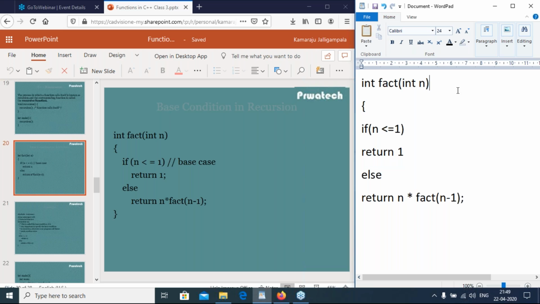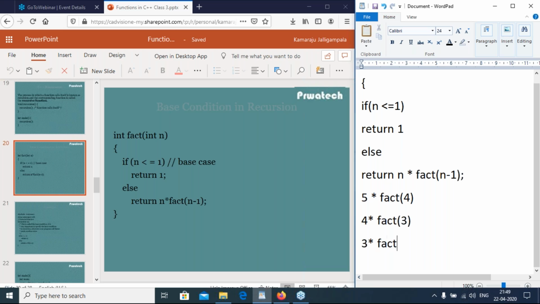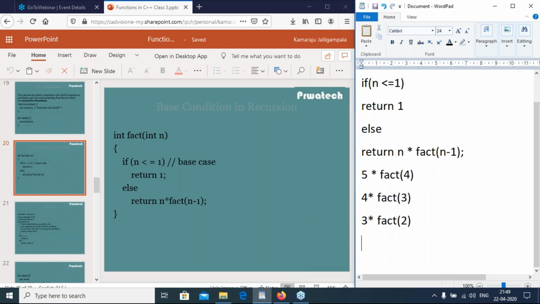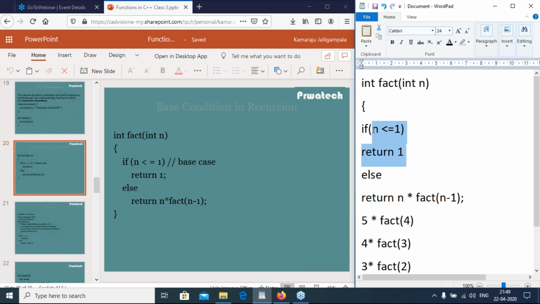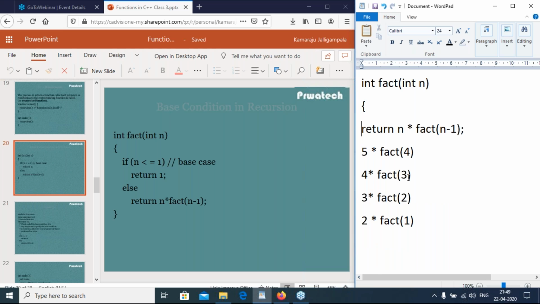Suppose n is 5. First it is 5 into fact of 4, then fact of 4 goes to 4 into fact of 3, then 3 into fact of 2, then 2 into fact of 1, then 1 into 1. If n is less than or equal to 1, return 1. If it is not there, it goes on infinite times.